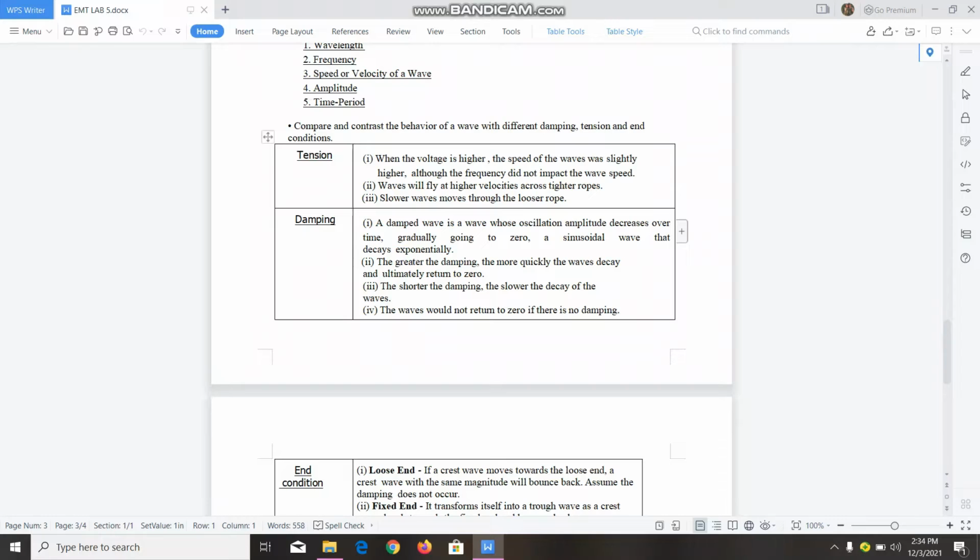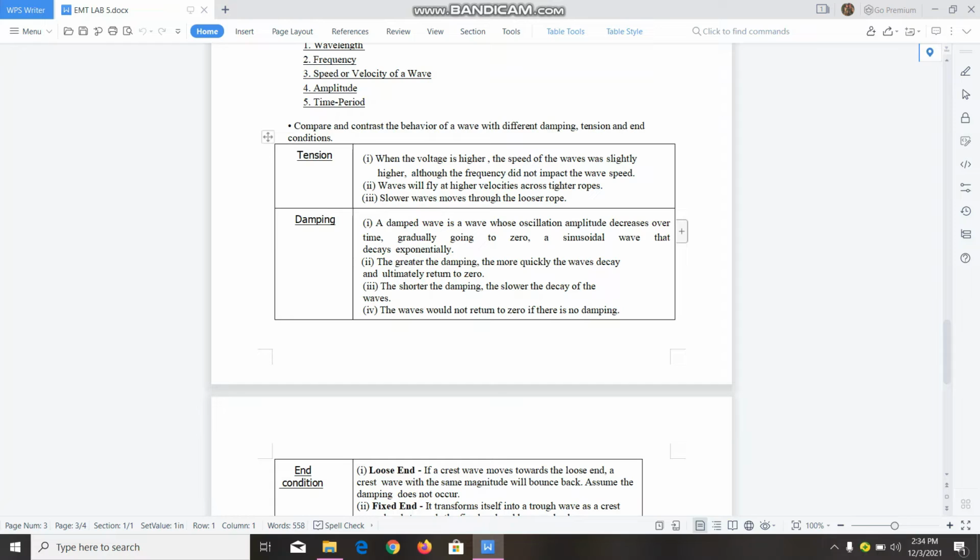So for the first, we have to write about damping. A damped wave is a wave whose oscillation amplitude decreases over time, gradually going to zero, a sinusoidal wave that decays exponentially. The greater the damping, the more quickly the waves decay and ultimately return to zero. The smaller the damping, the slower the decay of the waves, and if there is no damping, the wave would not return to zero.